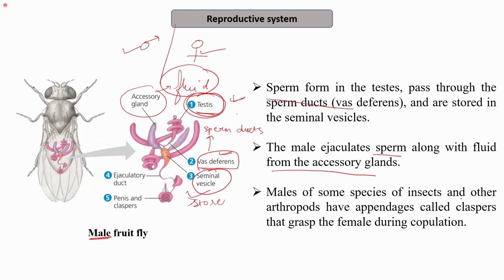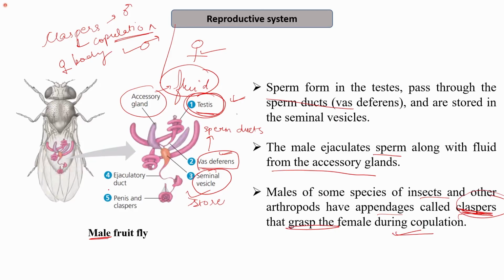Males of some species of insects and other arthropods have appendages called the claspers. What is the function of this clasper? This is present specifically in males. It allows the male to catch a hold on the female body during the time of reproduction. So during the time of copulation, these claspers allow the hold on the female body that helps in grasping the female body. So males of some species of insects and other arthropods have appendages known as the claspers that help to grasp the female during the copulation.